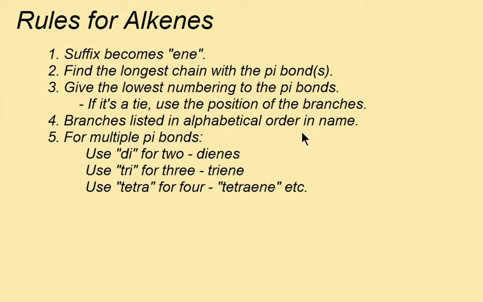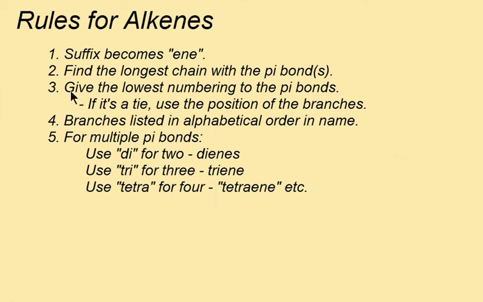We are looking for the longest chain, just as we were for the alkanes, but now we've got the extra caveat that it's got to be the longest chain that contains the pi bond, or pi bonds if there are multiple. That defines the chemistry of the molecule and the name we want to give it.